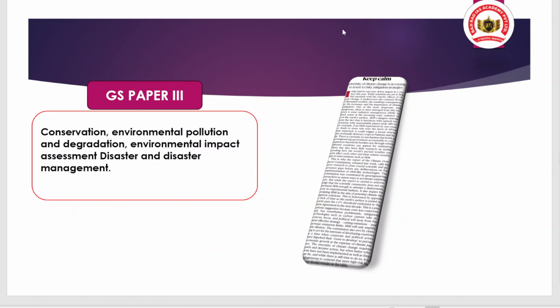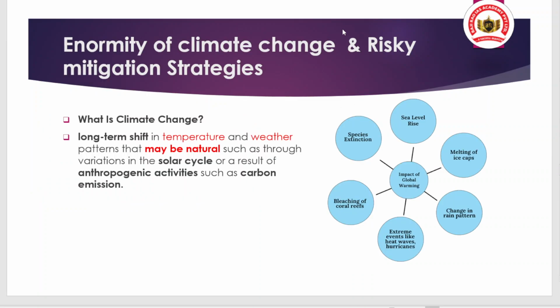Now shifting our focus to the second editorial discussion, it will be related to GS paper 3, and it will be talking about climate change and mitigation strategy. When we talk about climate change, what do you mean by climate change? Is it a natural phenomenon or an anthropogenic, man-made phenomenon?